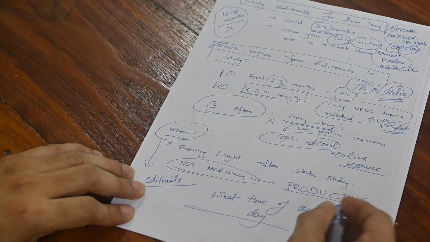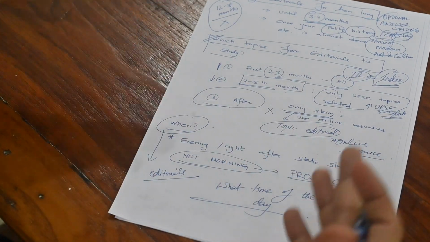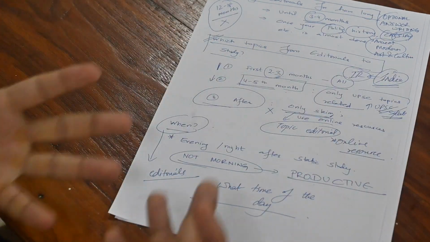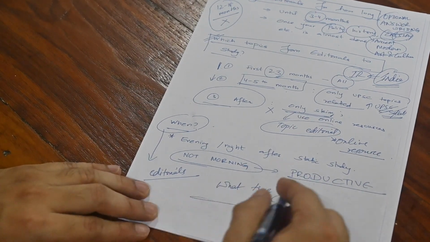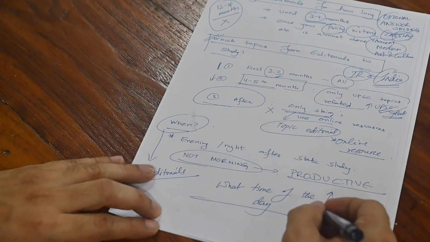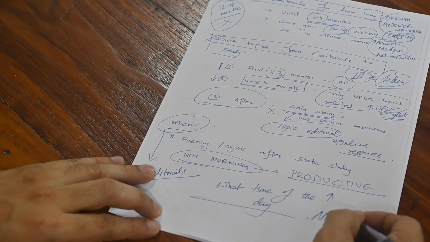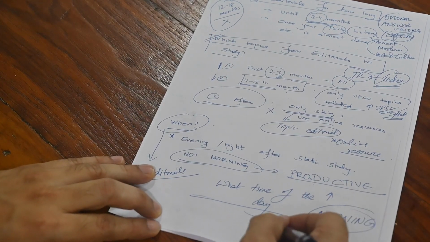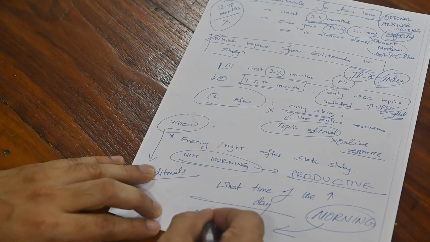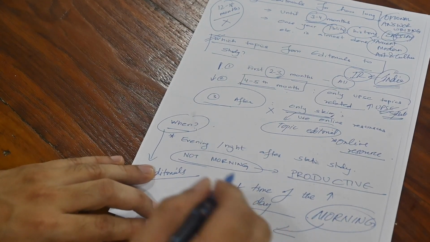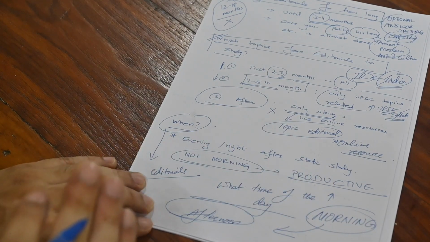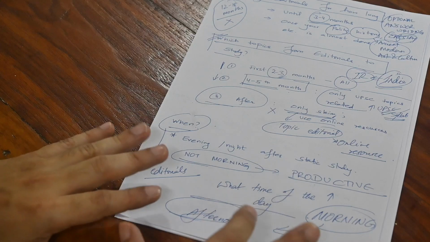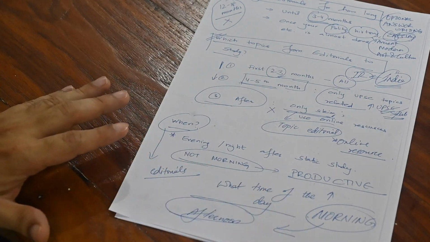If you wake up in the morning and straight away open your newspaper, it is so overwhelming. There are so many different things going on, your brain will get confused and exhausted. So, personally, I felt that my brain used to get exhausted by reading newspapers in the morning. So what I did was I started switching it to the afternoon or evening. Whenever I was feeling a little lazy, when I was feeling a little tired, I used to study newspaper at that time because newspaper does not require a whole lot of concentration. It is a very extensive document.